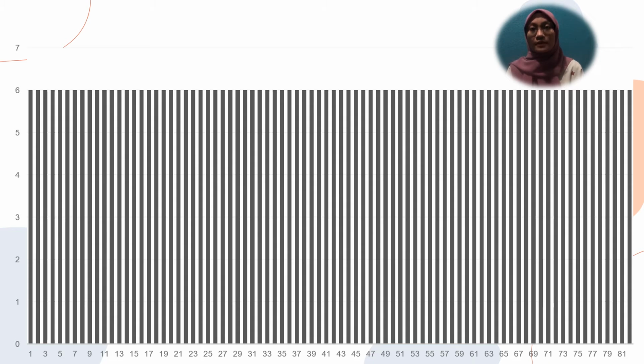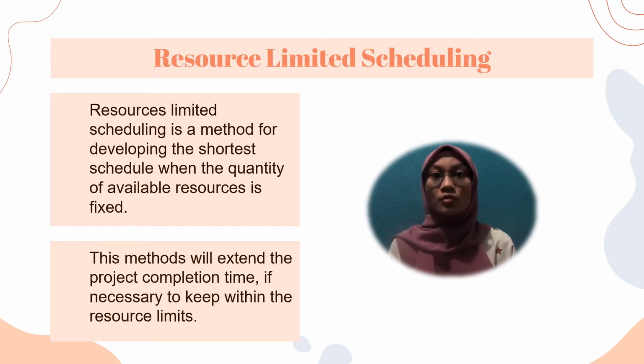Overall, resource leveling aims to prevent such cases from happening and make sure that people don't have unrealistic workloads and tasks are not delegated to the same people over and over. The workers also will be doing their job equally and the tasks will be completed on time. Next, we will continue to resource limited scheduling.